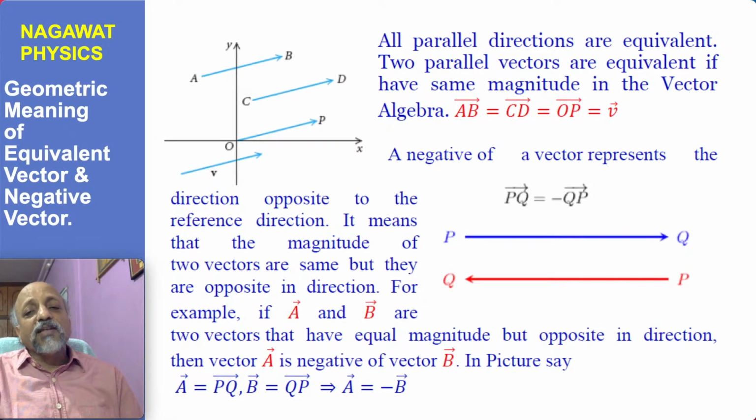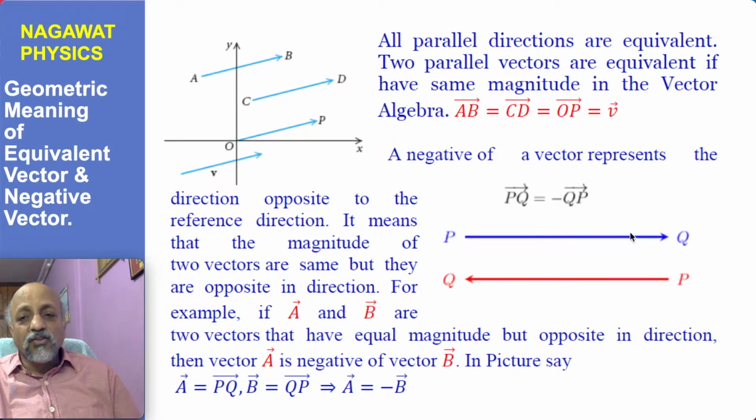Now the way the vector has been defined, a vector say starting from O and ending at P, so we can reverse the direction and can say a vector starting from P and ending at Q. The two vectors are called negative vector of each other. So here we define a negative vector of PQ is negative of QP.